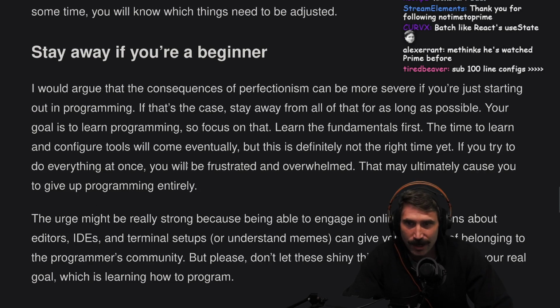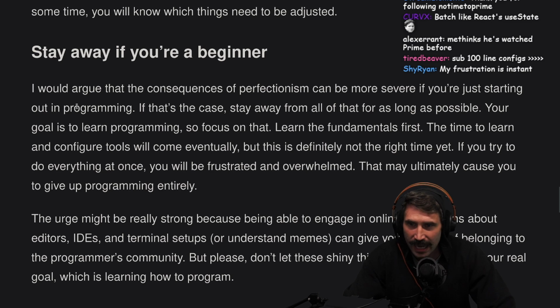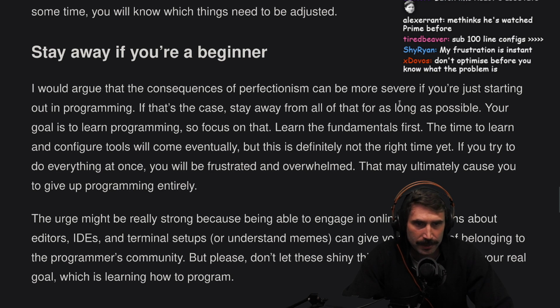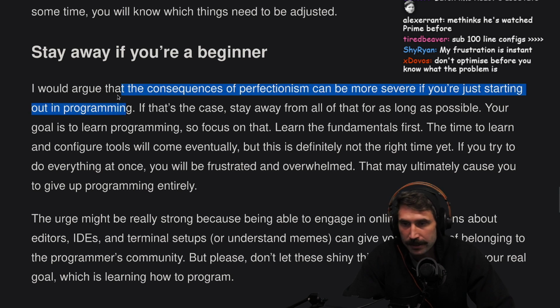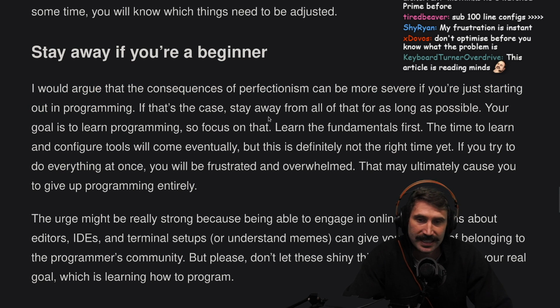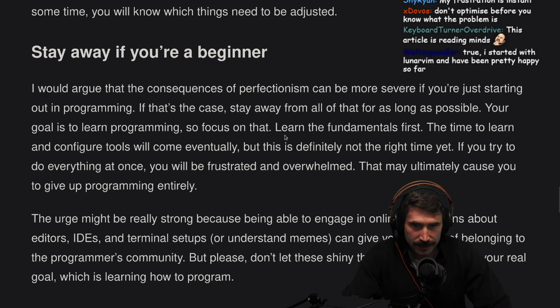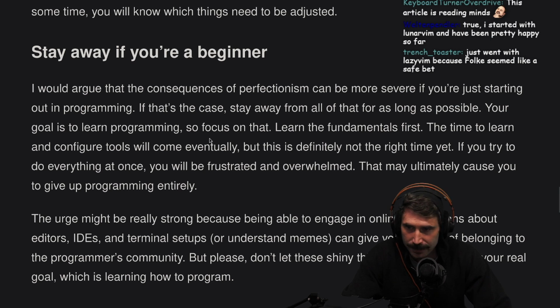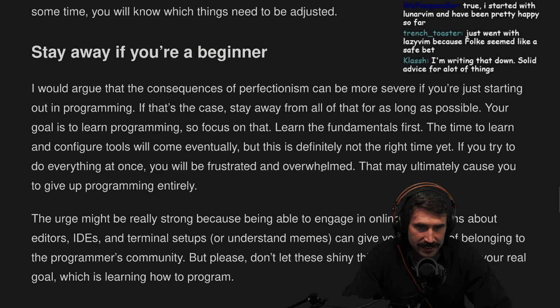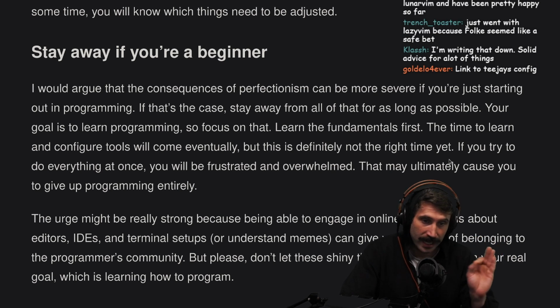It's fantastic. Stay away if you're a beginner. I'd argue that the consequence of perfectionism can be more severe if you're just starting out in programming. Reasonable. That's actually pretty reasonable. If that's the case, stay away from all that as long as possible. Your goal is to learn programming, so focus on that. Learn the fundamentals first. The time to learn and configure tools will come eventually, but this is definitely not the right time yet. I still think Vim motions are good to learn as soon as possible.